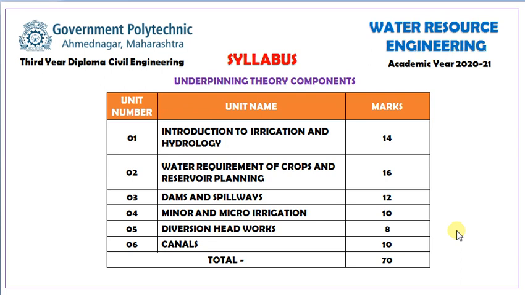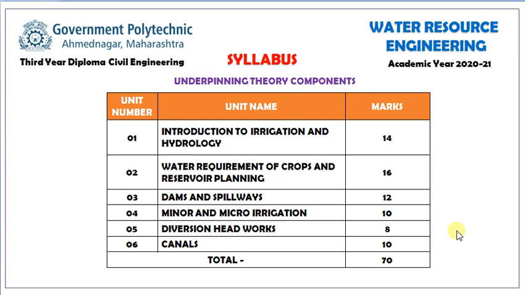Next, now we will go for the outline of this subject. Our first chapter is introduction of irrigation and hydrology. In this chapter we have to elaborate what is meant by irrigation and what is meant by hydrology, advantages, disadvantages, resources of irrigation and development of hydrology. It's a very important unit related to this subject. We can see here 14 marks for this topic.